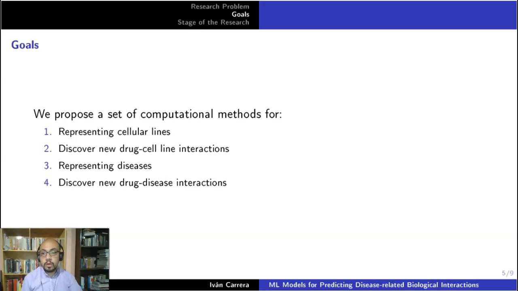The goals of our work are divided as a set of 4 computational methods. The first is a method for representing cellular lines. The second is a method for discovering new drug-cell line interactions. These two have already been accomplished. Third, a method for representing diseases. This is based on gene expression. And fourth, the discovery of new drug-disease interactions.